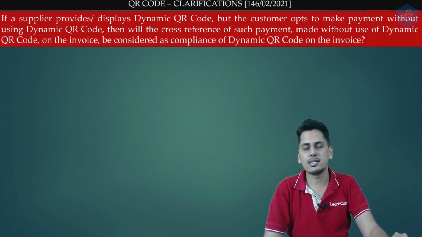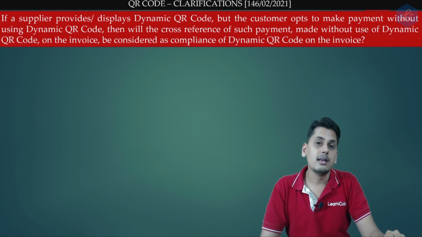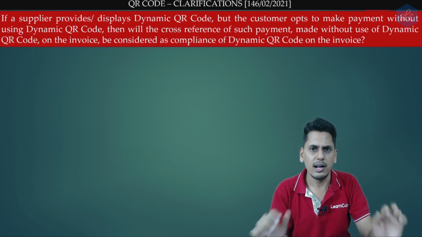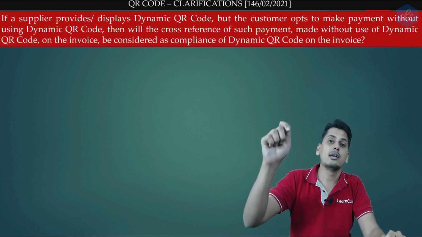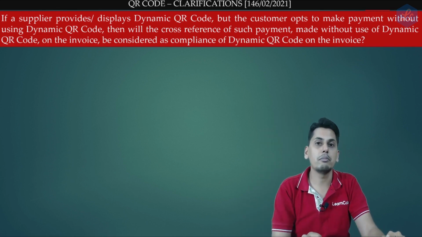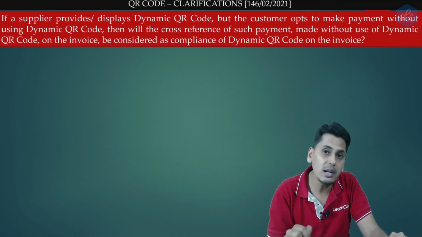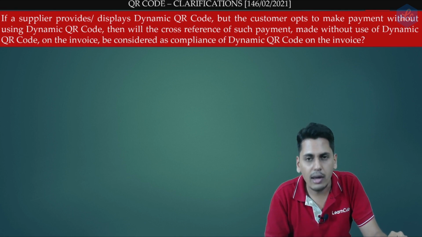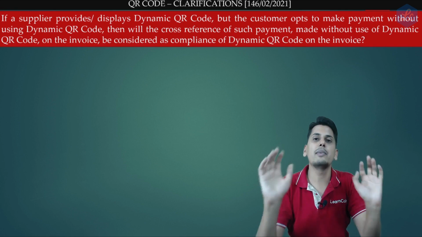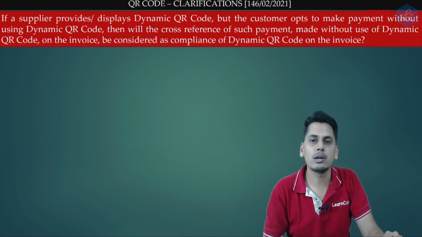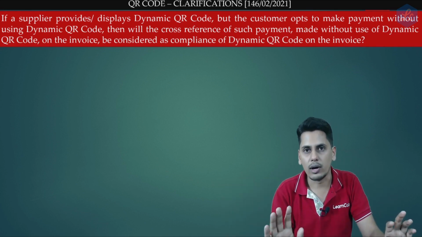Now friends, the question is, let's suppose the supplier makes available to the buyer a digital dynamic QR code. However, the buyer does not choose to make the payment using this digital dynamic QR code. He either makes a payment through cash or let's suppose there's some other QR code pasted on the wall. He scans it and makes a payment and then shows it to the counter person. Now friends, this also is a prepaid invoice.